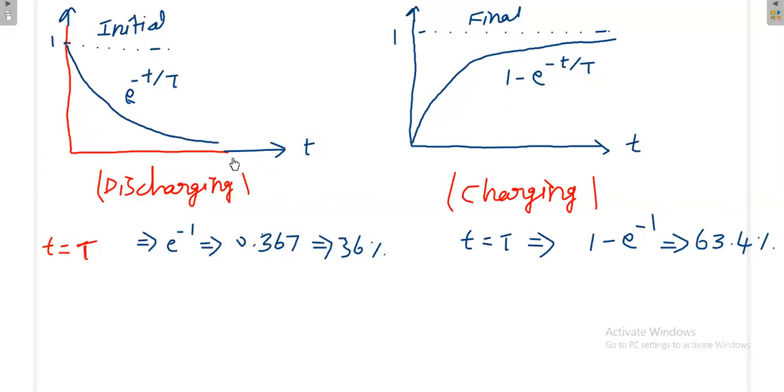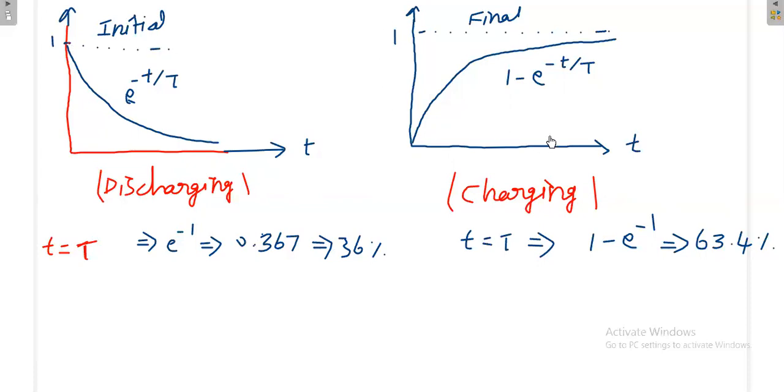That means you have already charged your mobile, and now you are using your mobile, so it is in a discharging state. You are not connected with the charger, now you are operating with the battery. Then the charge inside the battery will decay like this. This is the example for discharge. That means at t equal to tau, the value will be e power minus 1, that means 36 percentage of the initial value.